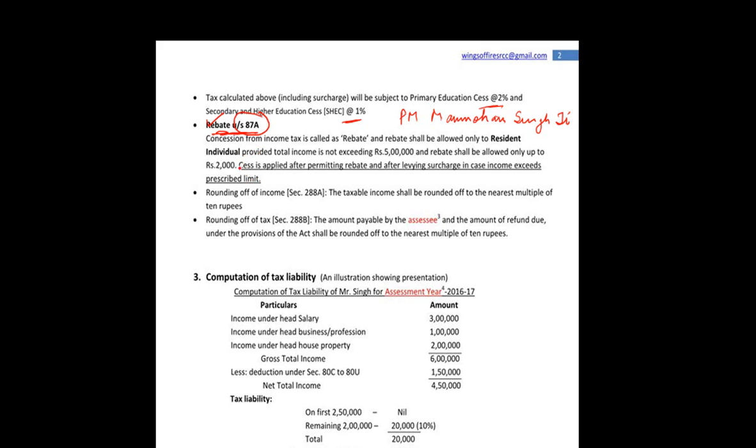Now, certain persons may not have such a great income. The government, in order to give them concession from income tax, has brought in the concept of rebate. Concession from income tax is called rebate, and rebate shall be allowed only to resident individual. याद रखना, हमने रेजिडेंट इंडिविजुअल कंसेप्ट पहले भी पढ़ा था कि अगर रेजिडेंट इंडिविजुअल 60 ईयर्स या 80 ईयर्स से मोर है तो उसके लिए स्लैब रेट्स डिफरेंट अप्लाई होते हैं.